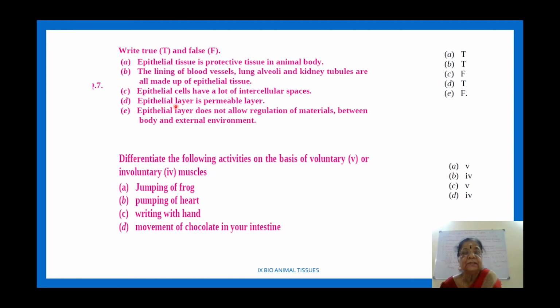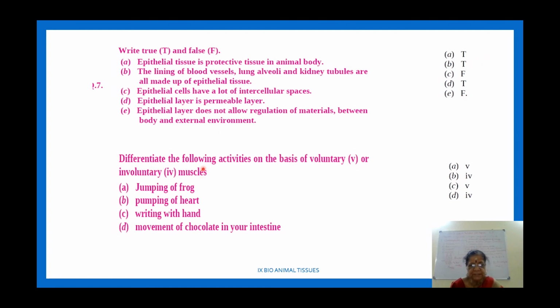Epithelial layer is permeable layer. That is true. Then, epithelial layer does not allow regulation of minerals between body and external environment. That is false. Check your answer.